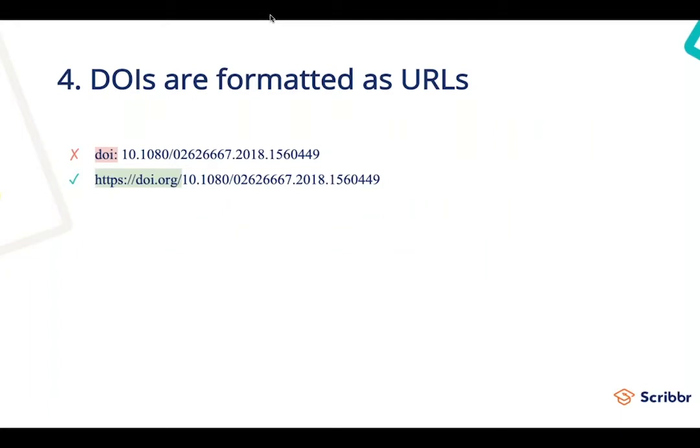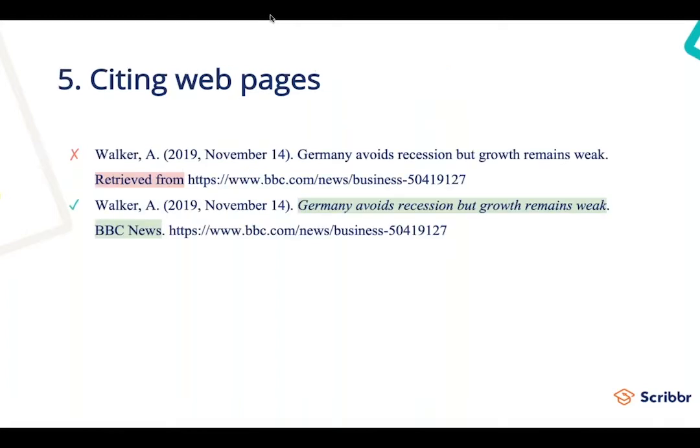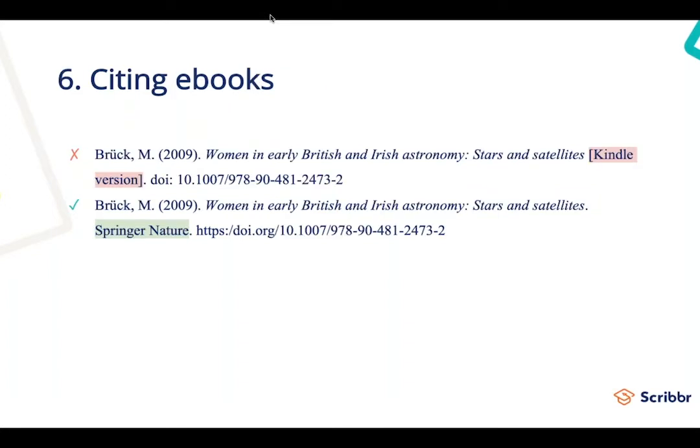DOIs are now formatted as just URLs, so you no longer need the letters DOI colon. When citing web pages, you no longer need retrieved from, but you do need to italicize the title of the web page. When citing ebooks, you no longer need to list the format like bracket Kindle edition. So instead, just treat it like an actual book, but with the DOI and the URL for the ebook.